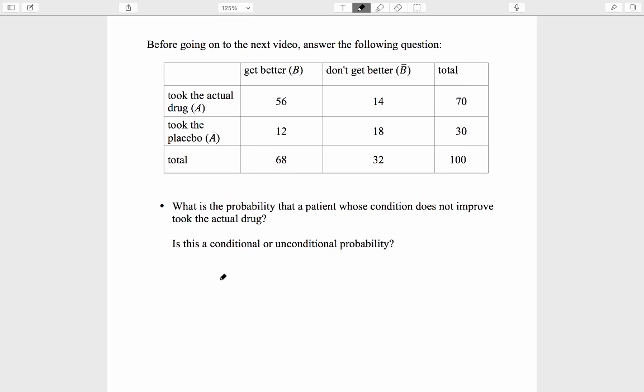Before going on to the next video, answer the following question. What is the probability that a patient whose condition does not improve took the actual drug? Is this a conditional or unconditional probability?